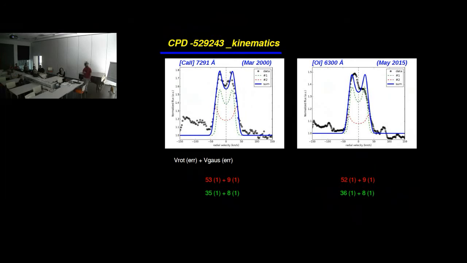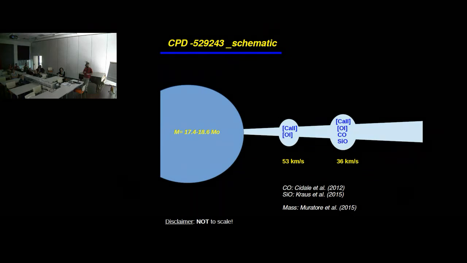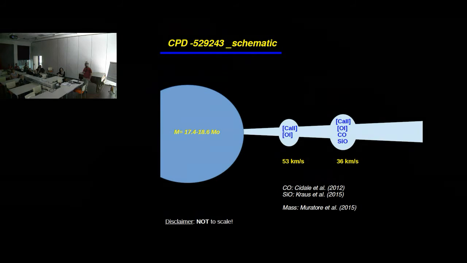We get these values, 53, 35, almost the same for the oxygen, which if we put it again to this visualized scene, we get actually two rings around the star in which calcium and oxygen lines are produced at a closer distance at 53 kilometers per second, and calcium along with some molecules a bit outside.